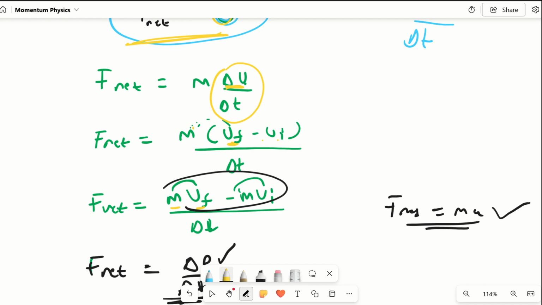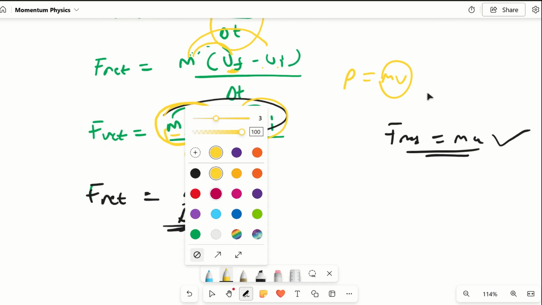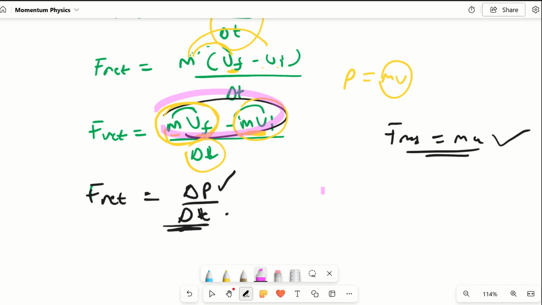Then we go ahead and multiply in the m. So this will give us m v final minus m v initial. We know that mv is momentum. So this is momentum final minus momentum initial of an object, over time. Okay, that's what it is. So you can even re-express this as change in momentum, basically momentum after minus momentum before, or momentum final minus momentum initial over delta time. Okay, so that's how we can also re-express this.